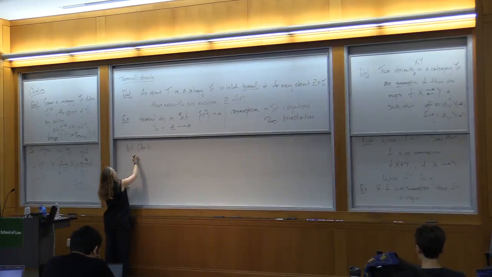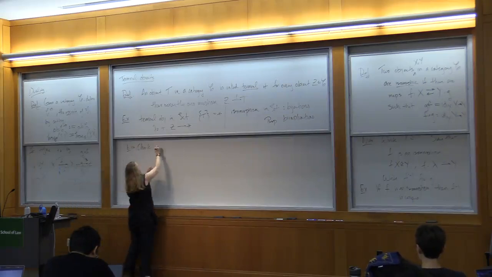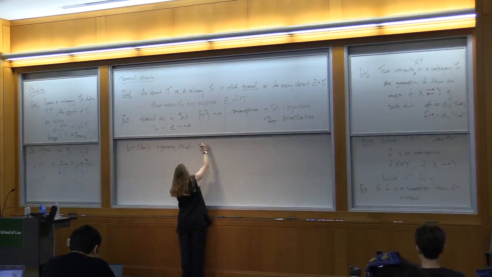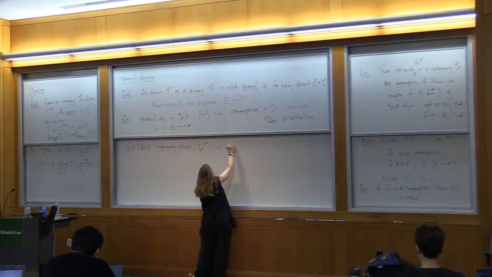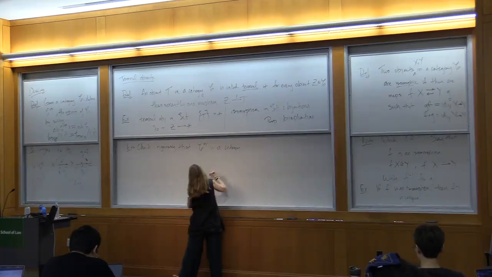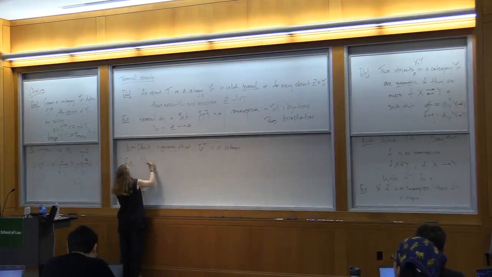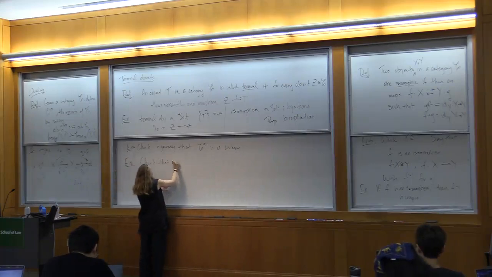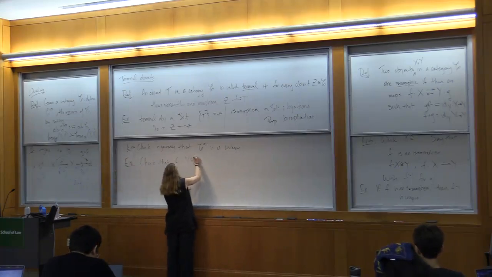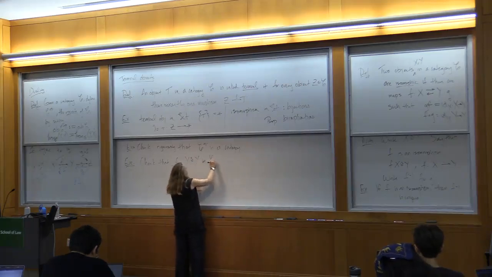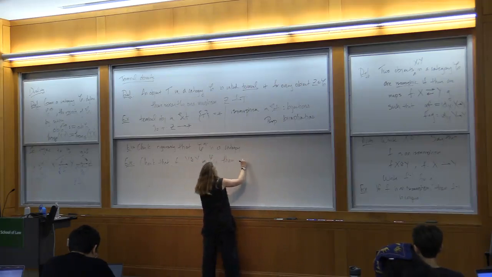Here's one writing exercise. Exercise: check rigorously, with all the details, that C op is a category. And check that if X is isomorphic to Y in C, then they're still isomorphic in C op.